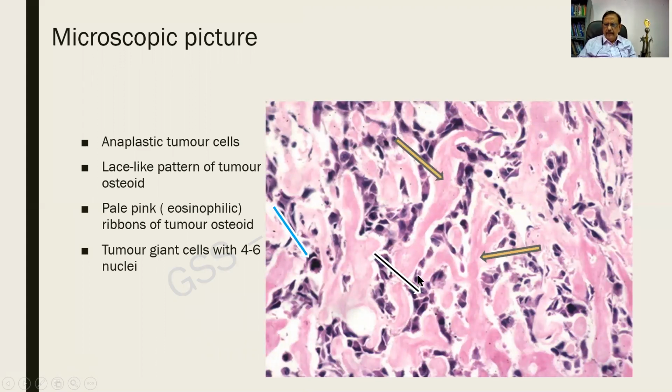And here I find clusters of dark cells which are pleomorphic, having a dark nucleus, and we call them anaplastic, very angry looking cells. So this is there throughout. So tumor osteoid, anaplastic tumor cells. And here there is a large cell. Maybe here also there is another large cell. These are the tumor giant cells with about 4 to 6 nuclei.